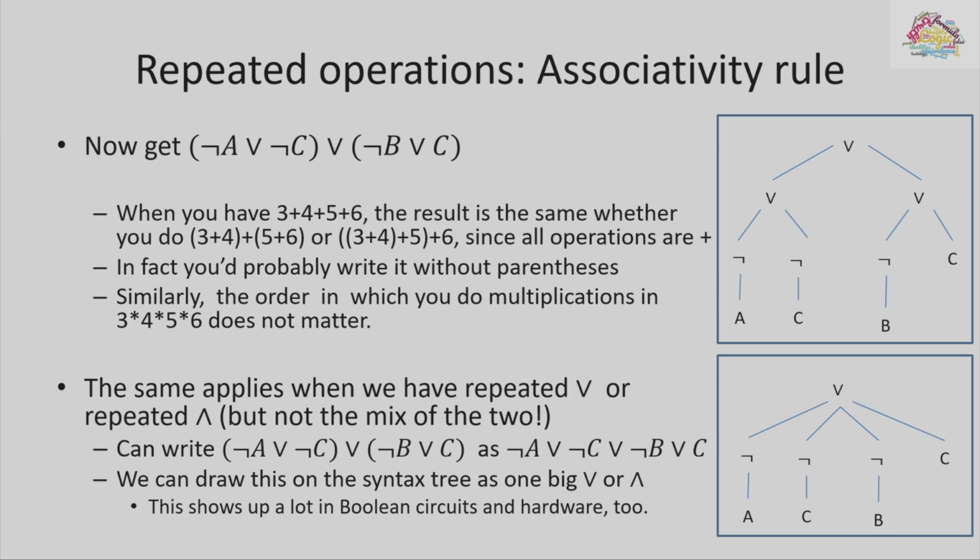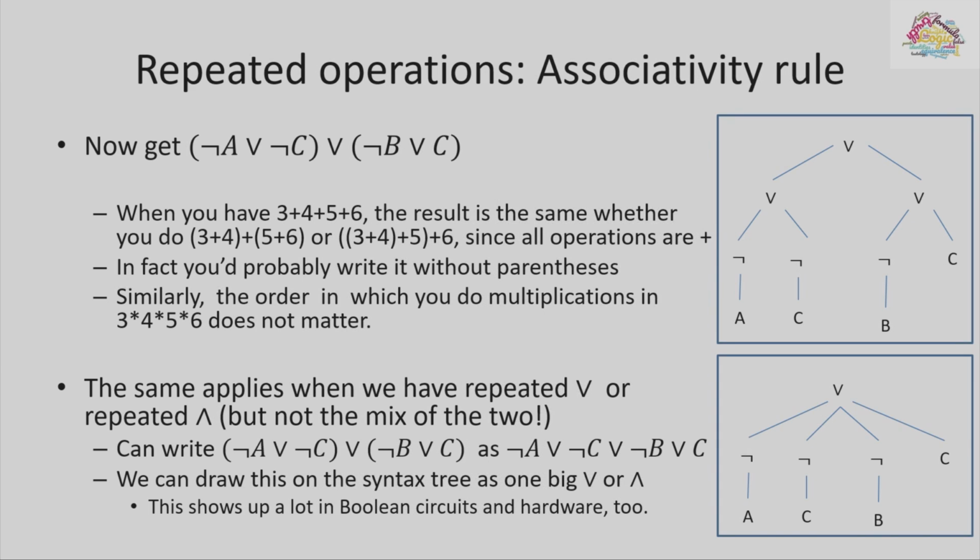So either not A, not C, or not B, or C. One of those should be true in order for the whole thing to be true. In some of the other classes later on, when you're doing Boolean circuits and hardware, you will see a lot of this, because the way things are often implemented in hardware is you have one hardware gate, for example, the OR, where you have lots and lots of wires. It really makes things much more compact.